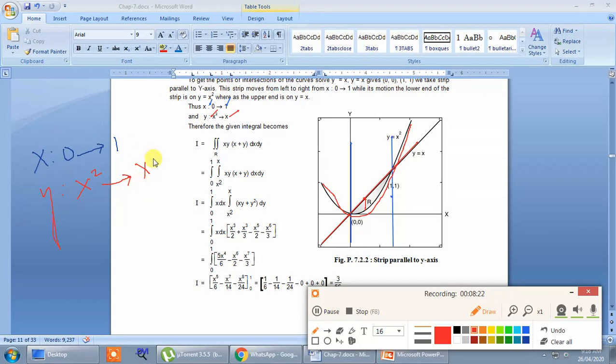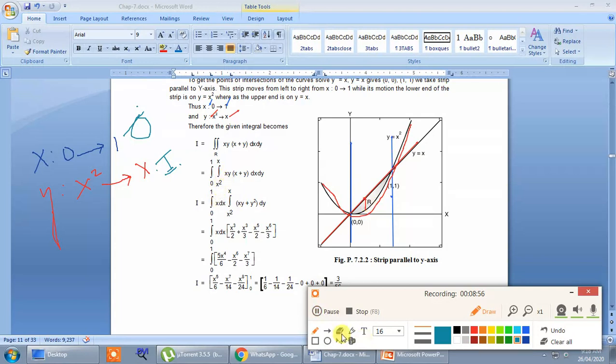So that is the limit of double integration. This is the outer integration limit and this is the inner integration limit. So we can put the limits, 0 to 1 and from x square to x. The first integration is to be carried out with respect to the y variable because we have taken a strip parallel to the y axis. So take x terms outside.